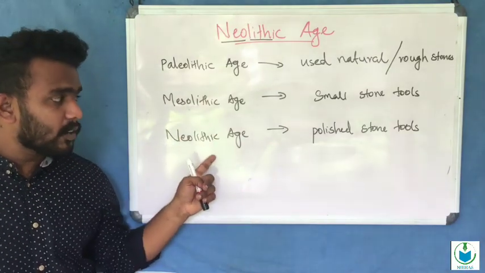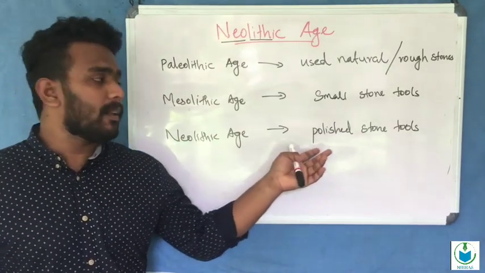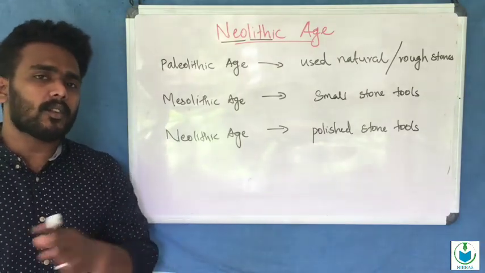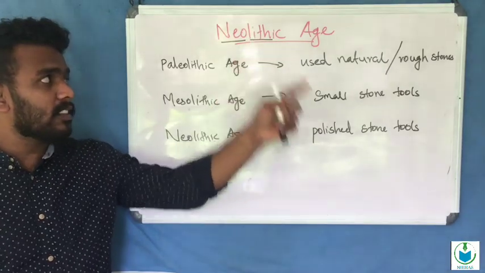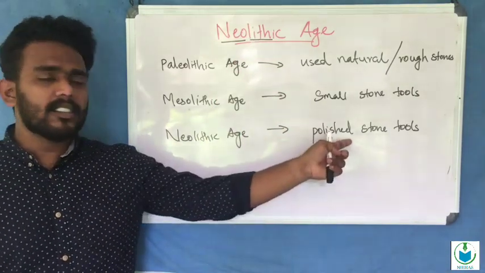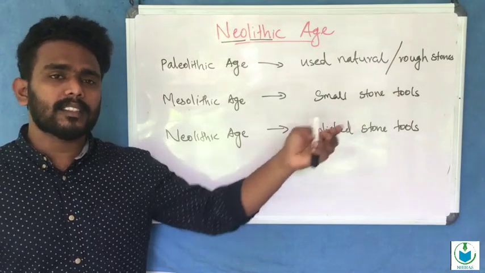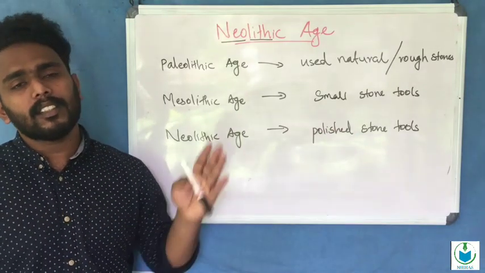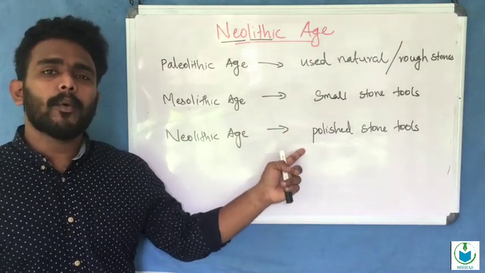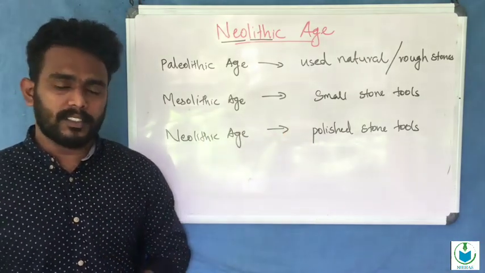In the Neolithic age, the people began to use polished stone tools. This was the main feature of the Neolithic age.